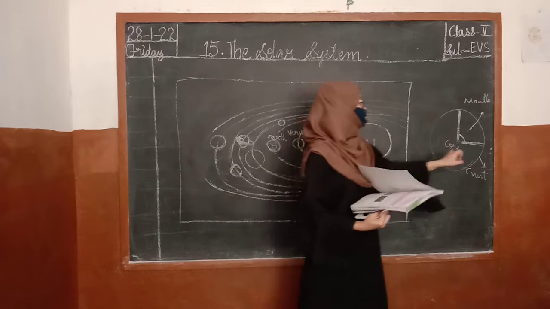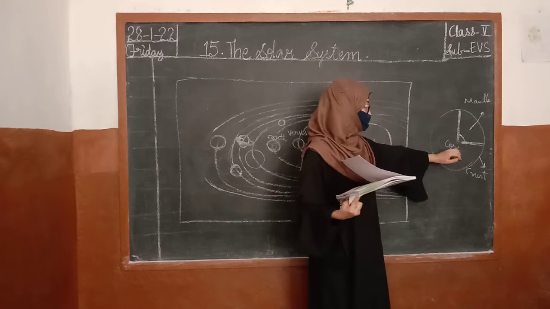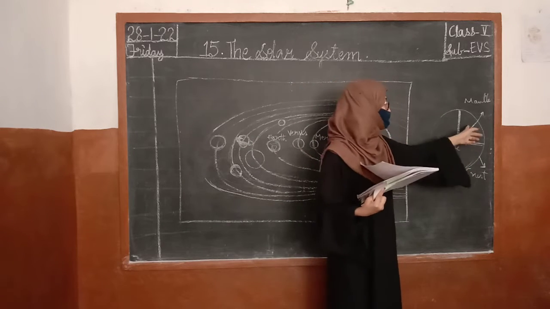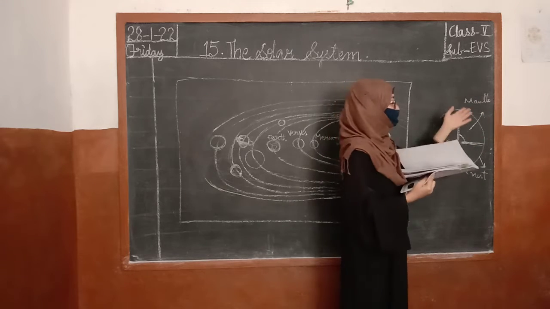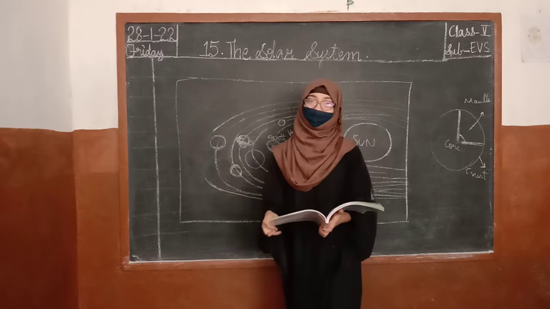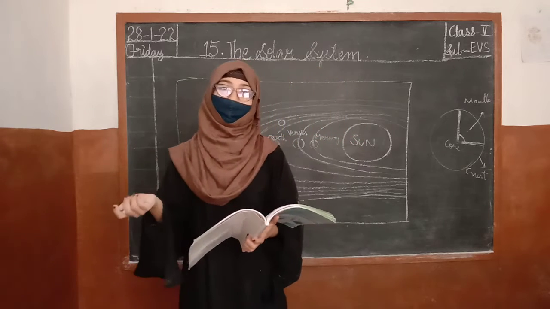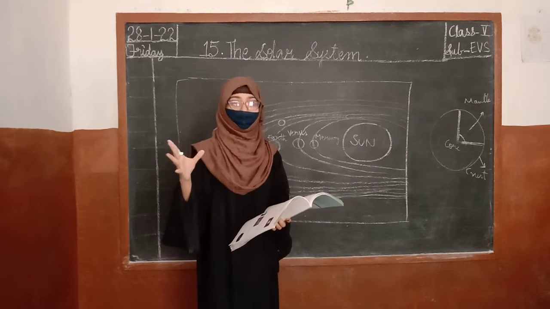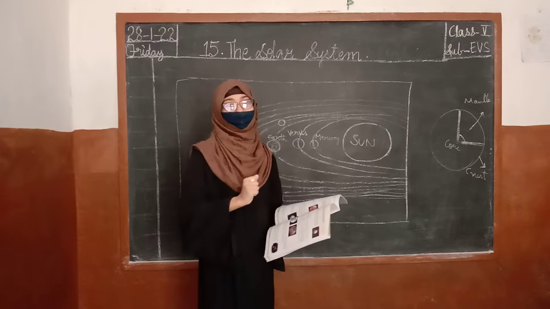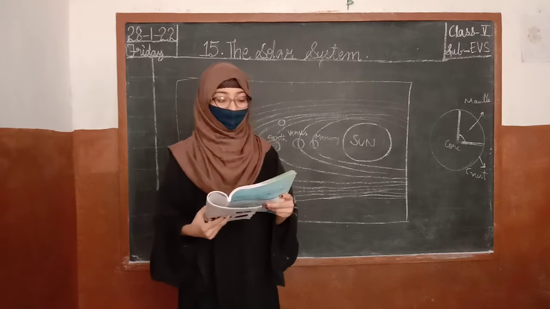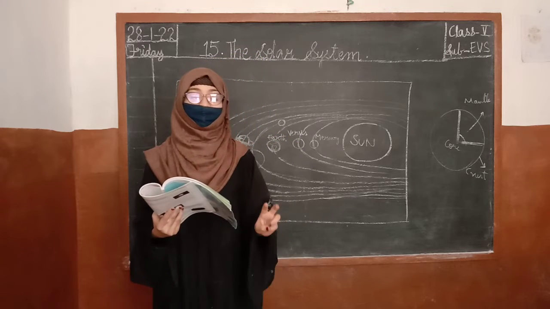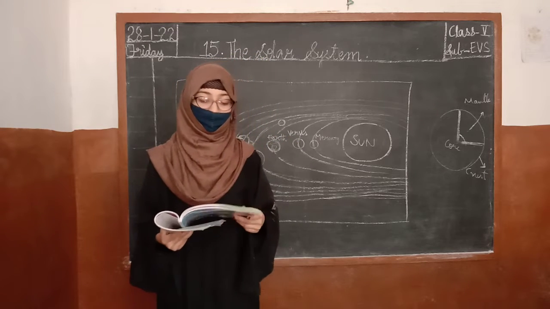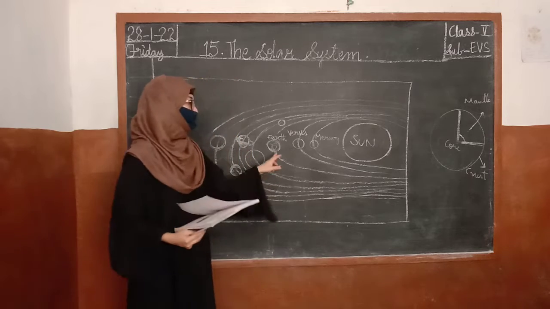Now, between the core and the crust, which layer is present? It is the mantle. In the mantle, we have a lot of minerals, irons, gold, and all the precious gems. So this layer is called the mantle. There are layers of rocks, minerals, and metals in solid form. So this was about Earth.